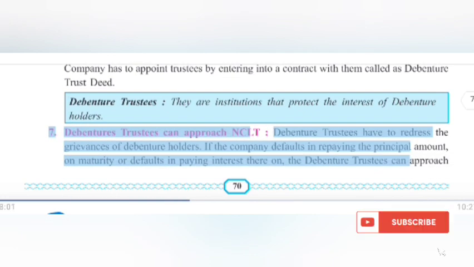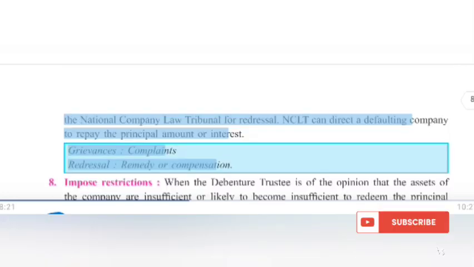7. Debenture trustees can approach NCLT. Debenture trustees have to redress the grievances of debenture holders. If the company defaults in repaying the principal amount on maturity or defaults in paying interest thereon, the debenture trustees can approach the National Company Law Tribunal for redressal. NCLT can direct a defaulting company to repay the principal amount or interest. Grievances, complaints, redressal, remedy or compensation.